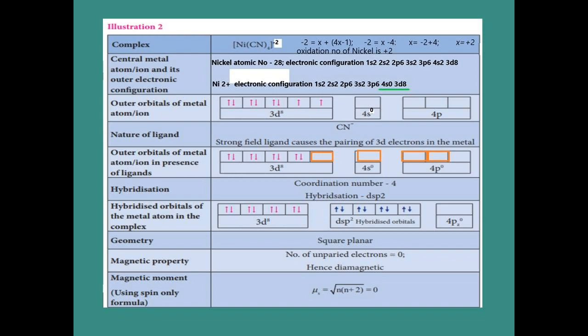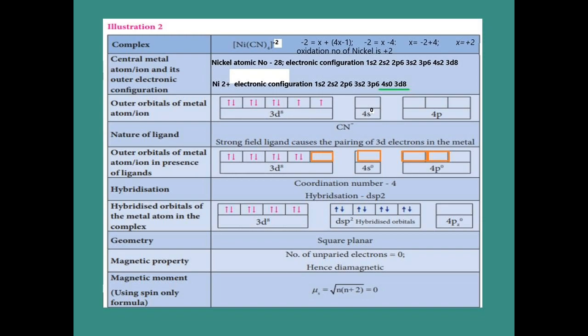The nickel atomic number is 28. First of all, write the electronic configuration. We get 1s2, 2s2, 2p6, 3s2, 3p6, 4s2, 3d8. Now the nickel oxidation number is plus 2. First of all, we find this out in the first step only. So plus 2 means 2 electrons go out. So we have to take the 2 electrons from the 4s.